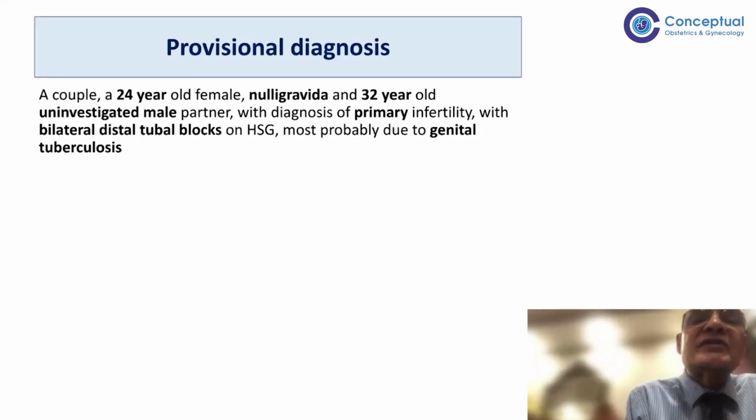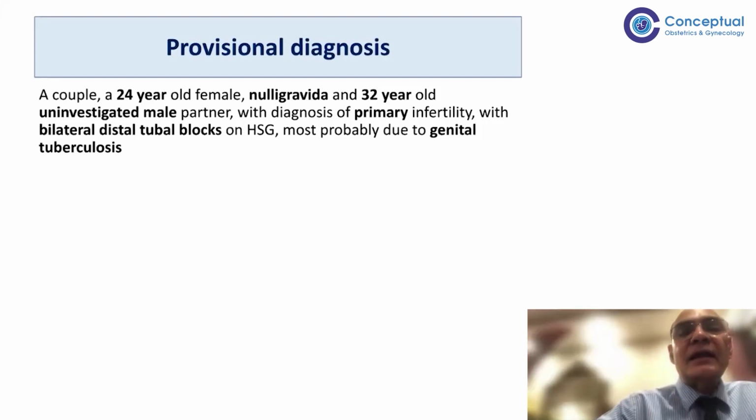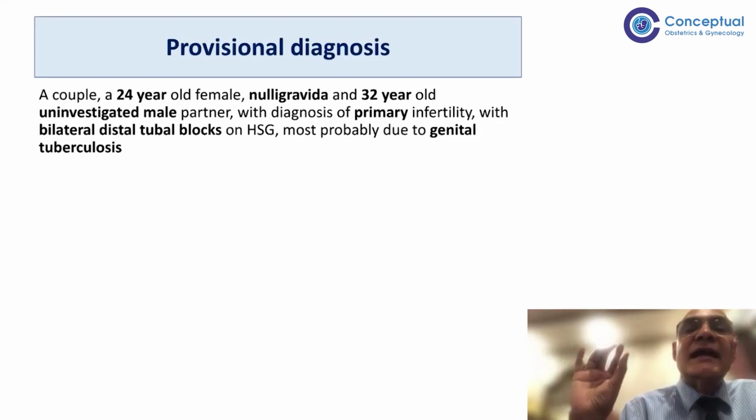So after the end of 6 months, there can be four scenarios. Scenario one is tubes are patent, endometrium is fine, or grade 1 to 2 adhesions, which can easily be cut. In that case, we can give ovulation induction drugs to the patient. The patient can try spontaneously.